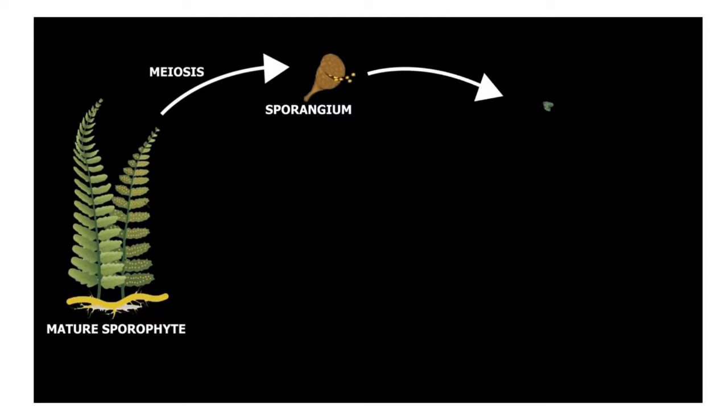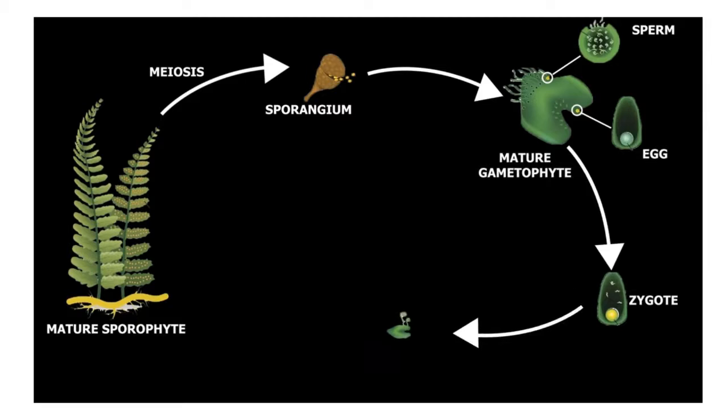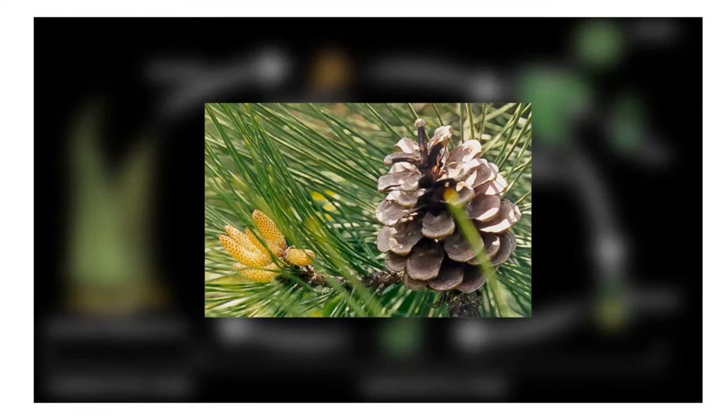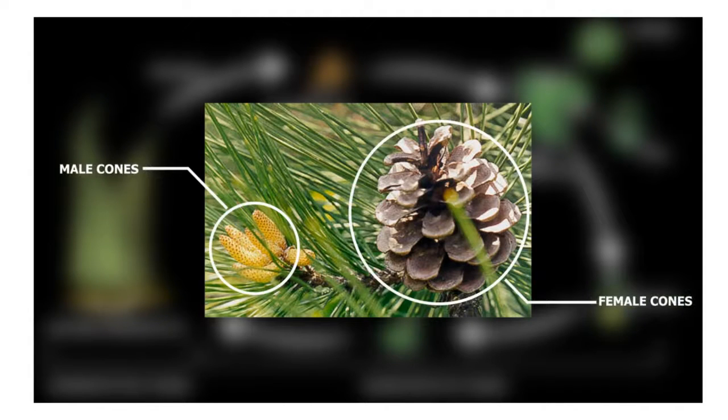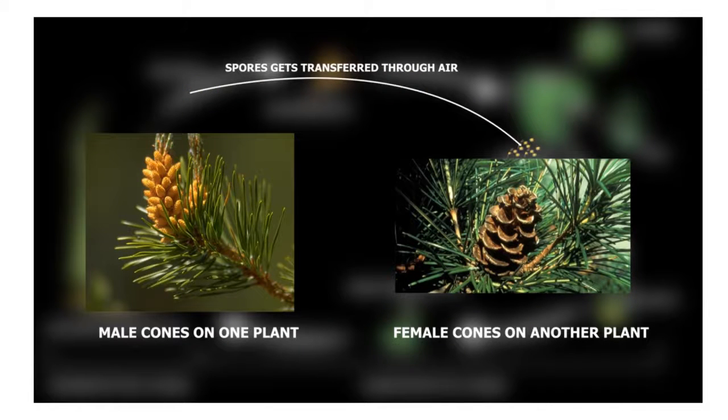They have two phases in life cycle. Mature plant is the sporophytic phase, and during reproduction, seed gets converted to gametes. This phase is called gametophytic phase. Most of the gymnosperms produce male and female cones. In such plants, reproduction takes place in the same plant. There are gymnosperms which have either male or female cones. In such plants, male sperm are taken through air to female egg and reproduction takes place.